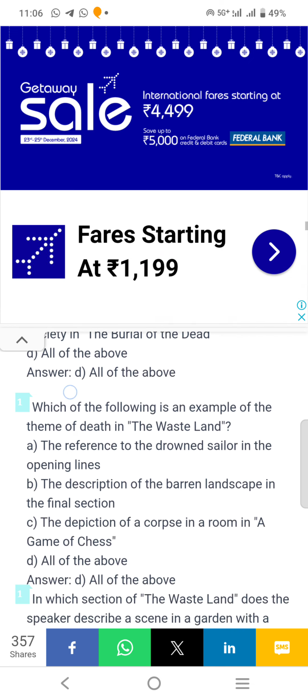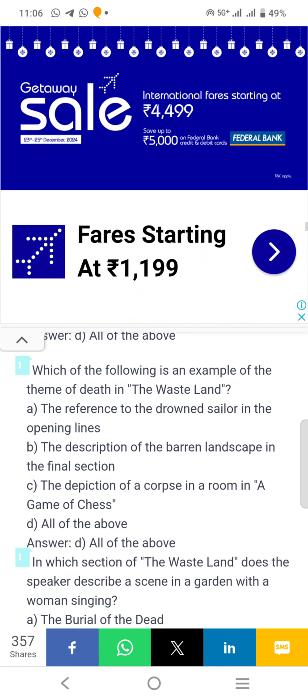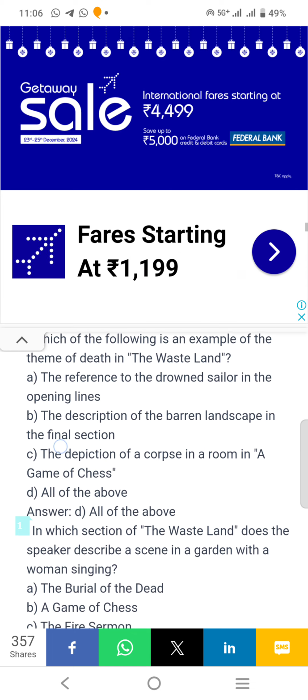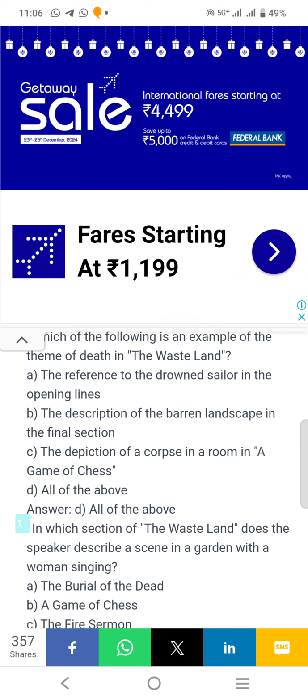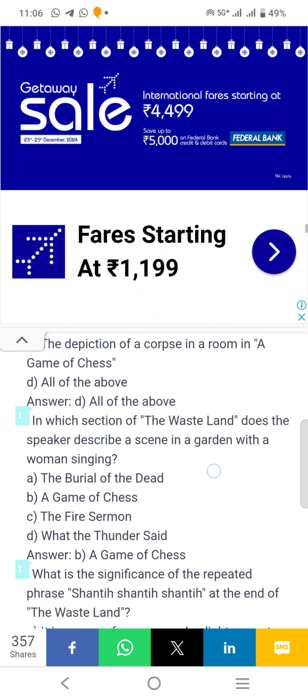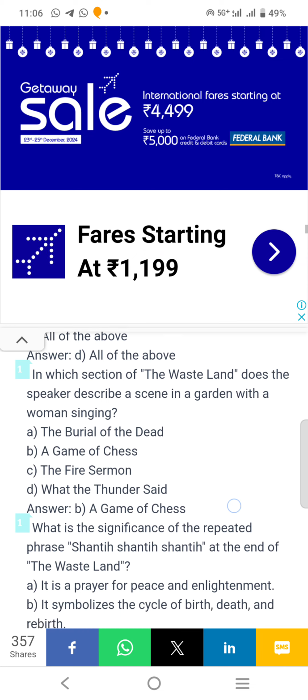Which of the following is an example of the theme of death in The Waste Land? The reference to the drowned sailor in the opening lines, the description of the barren landscape in the final section, the depiction of a corpse in a room in A Game of Chess. In which section of The Waste Land does the speaker describe a scene in a garden with the women singing? Answer B, A Game of Chess.